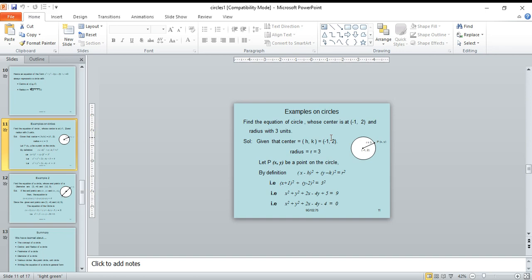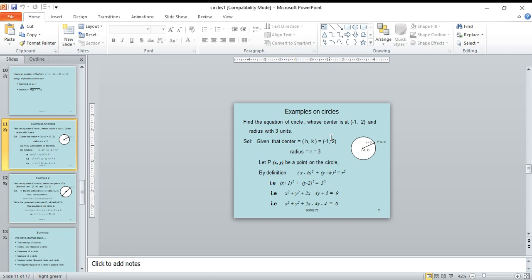Here h equal to minus 1, k equal to 2. Apply the h value: x minus h whole square is x minus of minus 1, that is x plus 1 whole square, plus y minus k whole square, here k equal to 2, so y minus 2 whole square, equal to r square, which is 3 square. So x plus 1 whole square plus y minus 2 whole square equal to 3 square. Using the formula a plus b whole square equals a square plus b square plus 2ab, that is x square plus 1 square